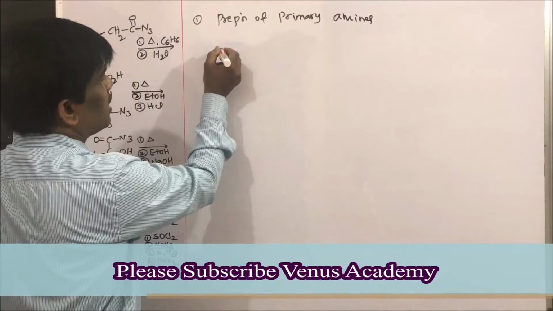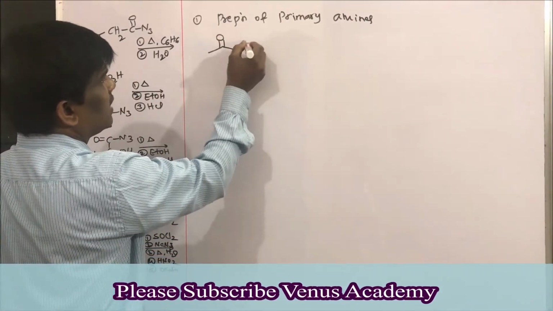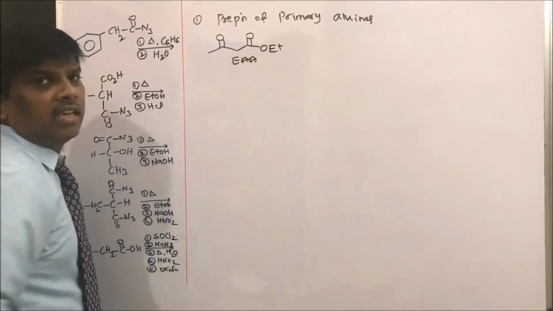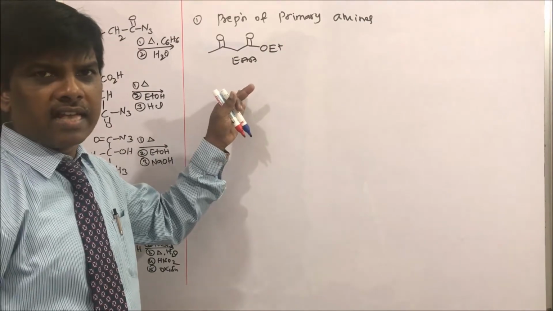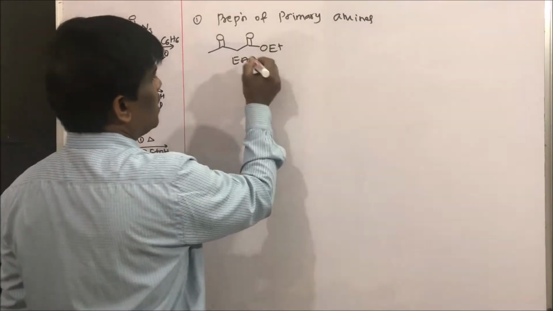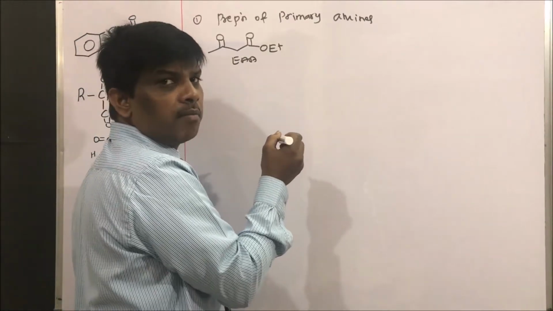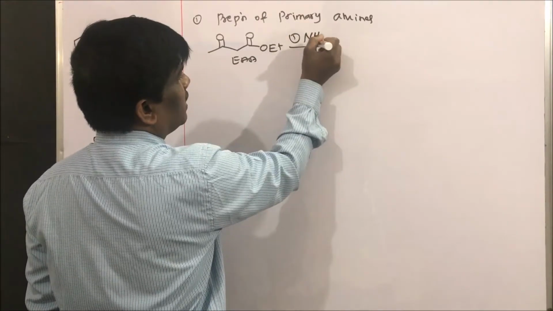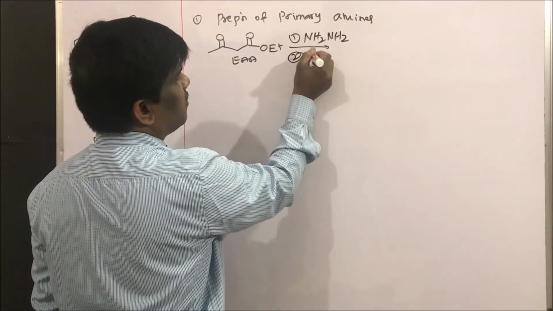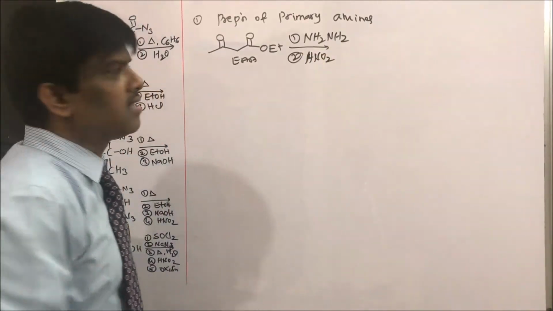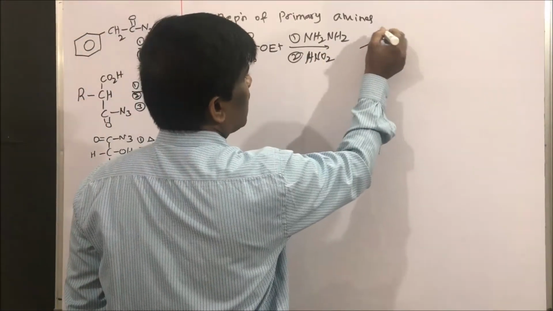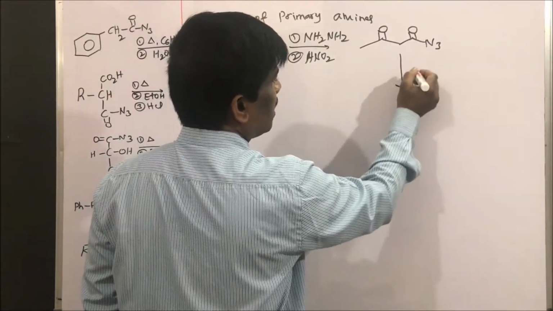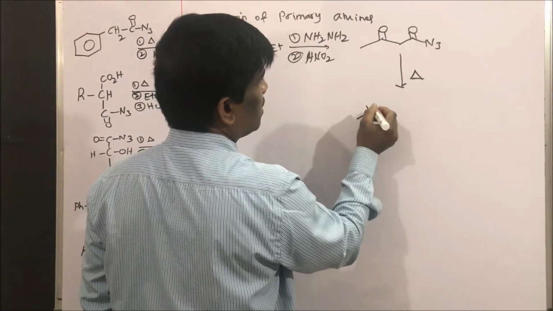Let us take ethyl acetoacetate. What is ethyl acetoacetate? This is ethyl acetoacetate, or I can write EAA. It is prepared through Claisen condensation. Yes students, ethyl acetoacetate can be prepared through Claisen condensation. So the first step is hydrazine, followed by nitrosation with HNO2, which gives the acyl azide. This is acyl azide, N3. Yes, so when I heat it, I am going to get the isocyanate.